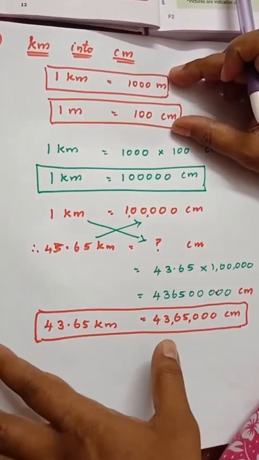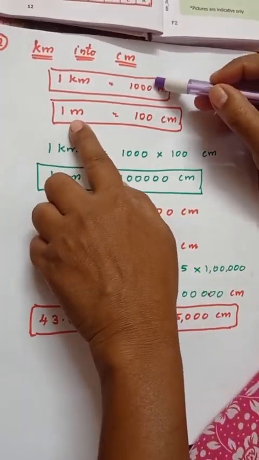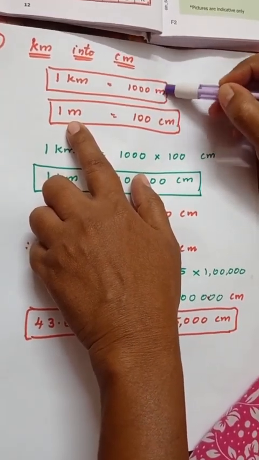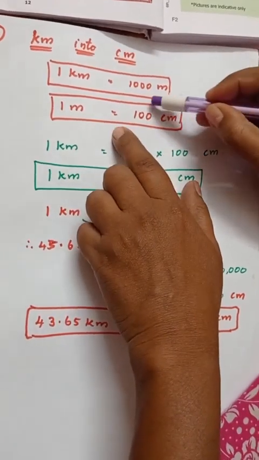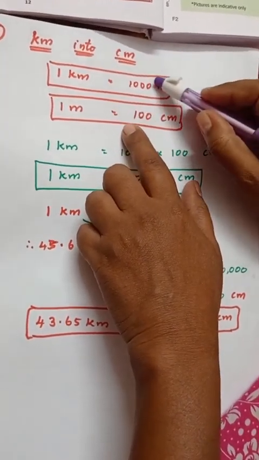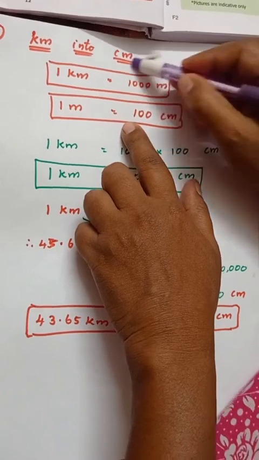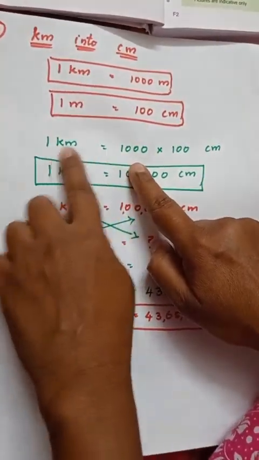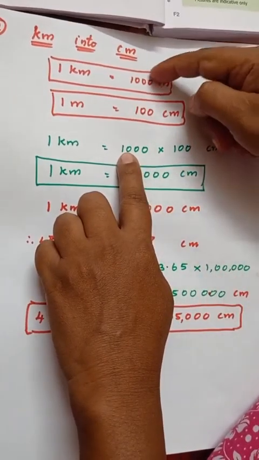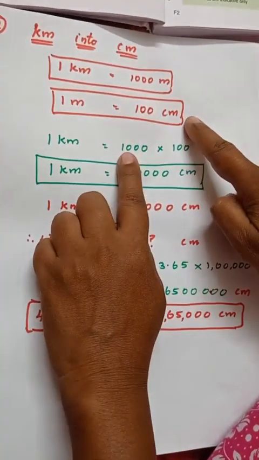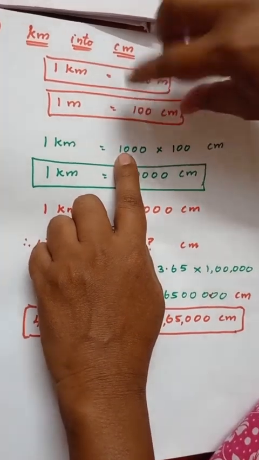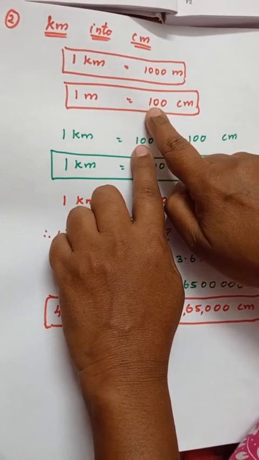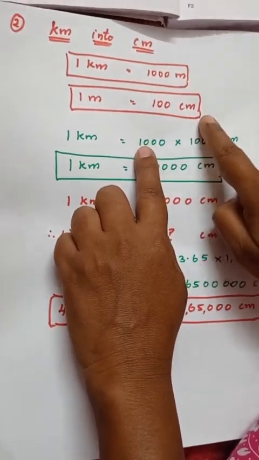Please listen very carefully. 1 meter is equals to 100 centimeter, right, children? So in the place of meter, to convert that into centimeter, we just multiply by 100. Just write 100 and it will become centimeter. Now I'm just going to write the same thing. 1 kilometer is equals to 1000 I have written. In the place of meter is 100 centimeter, right, children? So in the place of meter I'm going to write this. That is the technique. In the place of meter, 100 we are going to write it.